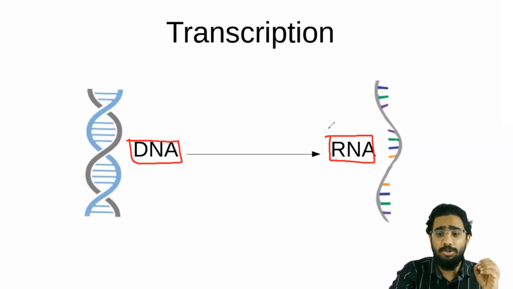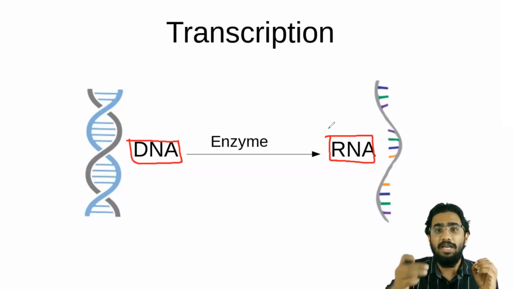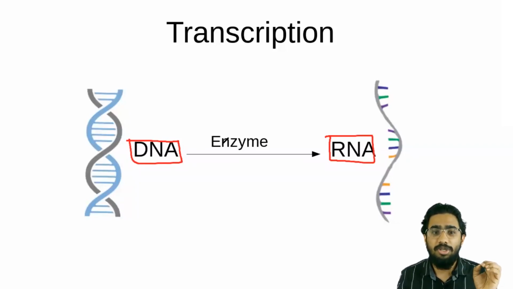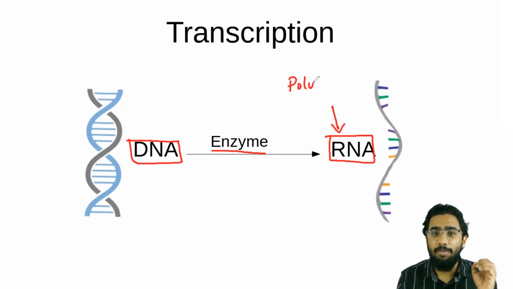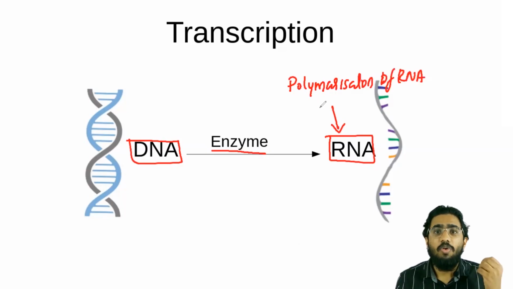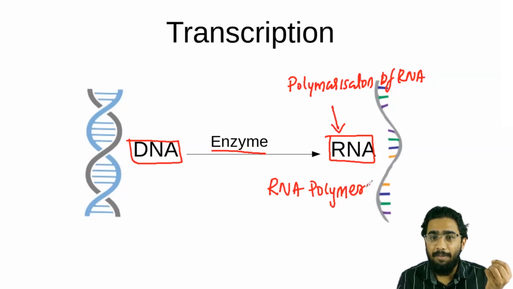You know that all the processes in our body are done by enzymes, and this process is also done by one enzyme. What is this enzyme doing? You can see that the enzyme is synthesizing the RNA, or we can call it the polymerization of RNA. So what can you call this enzyme? This enzyme is a synthesizing or polymerizing enzyme, so the enzyme which is creating the RNA, we will call it RNA polymerase. And you can see it depends upon the DNA molecule for the synthesis of RNA.